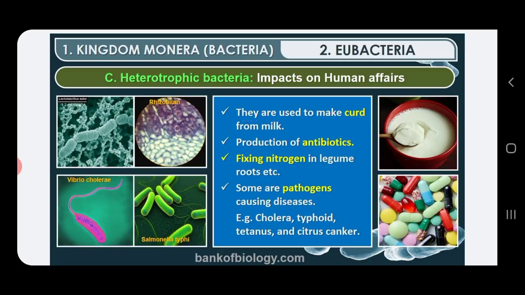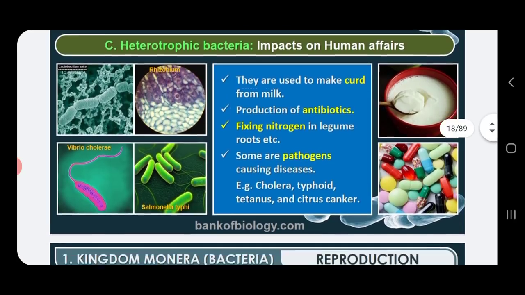Then citrus canker is a bacterial disease found in plants. So bacteria, which you find everywhere, have both beneficial as well as harmful effects. This is about the impacts of bacteria on human affairs.